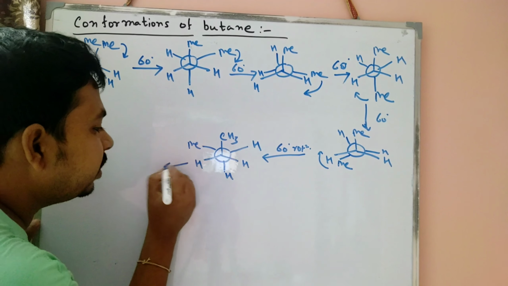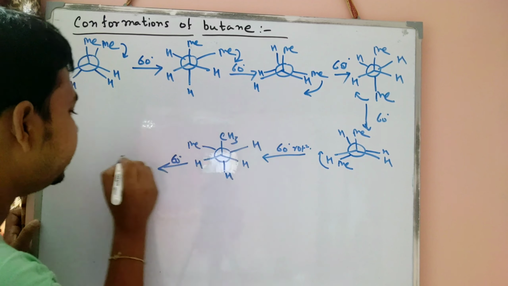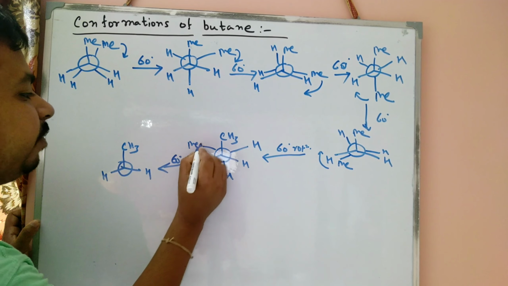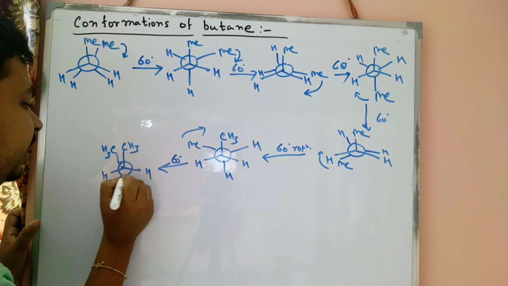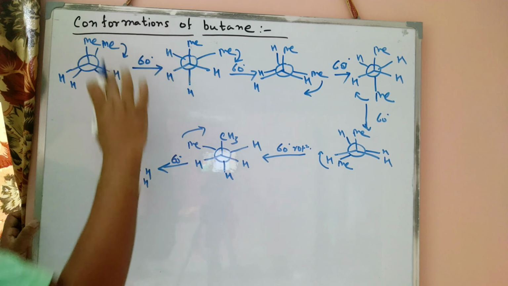So when we rotate 60 degrees, then hydrogen, methyl group is present, then our methyl group shifts there. So the methyl group is there, hydrogen. So these two are similar, the same structure.